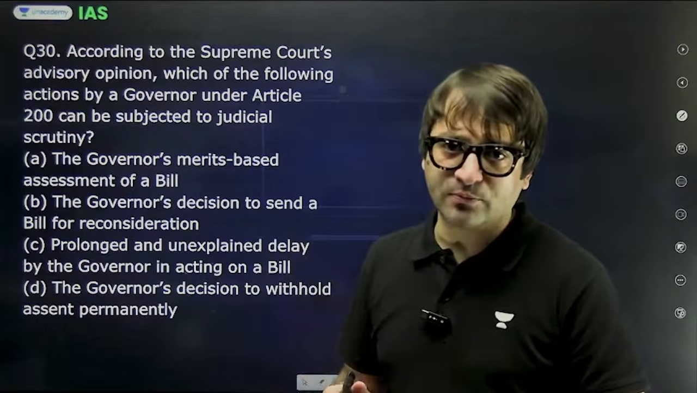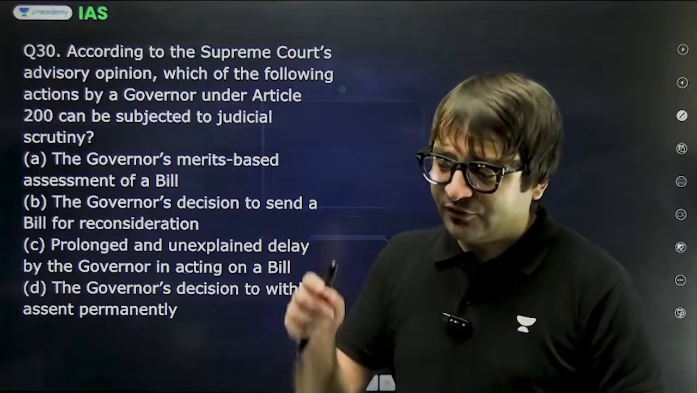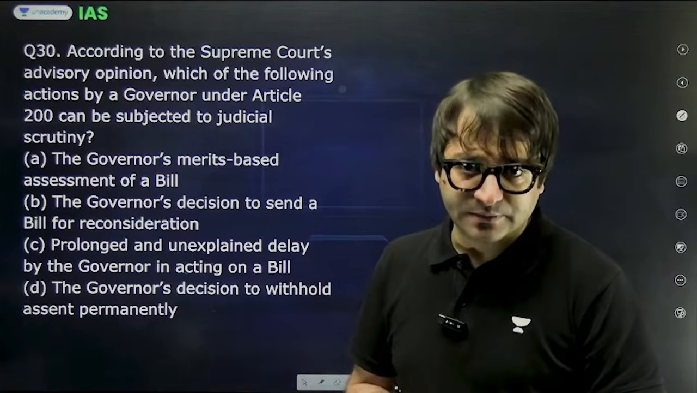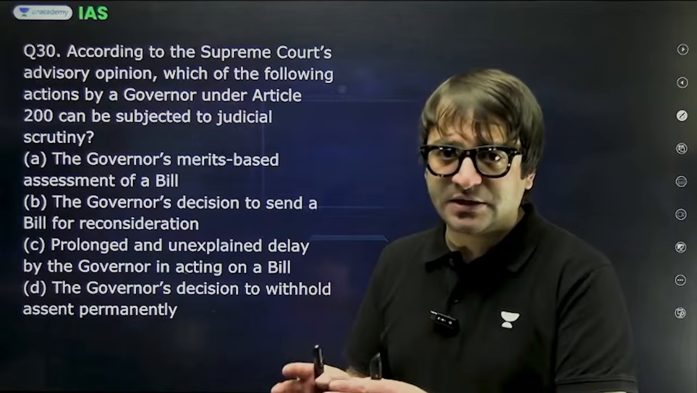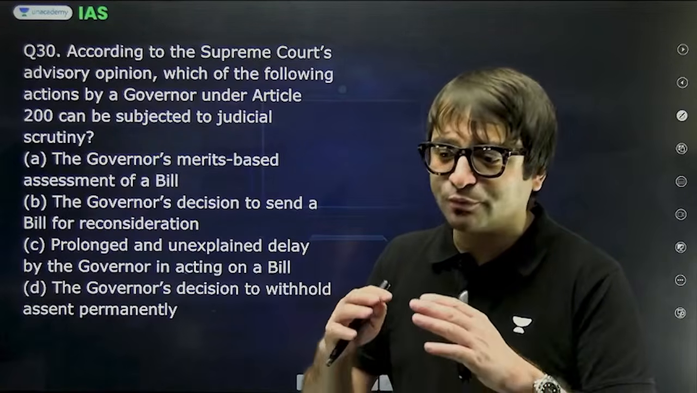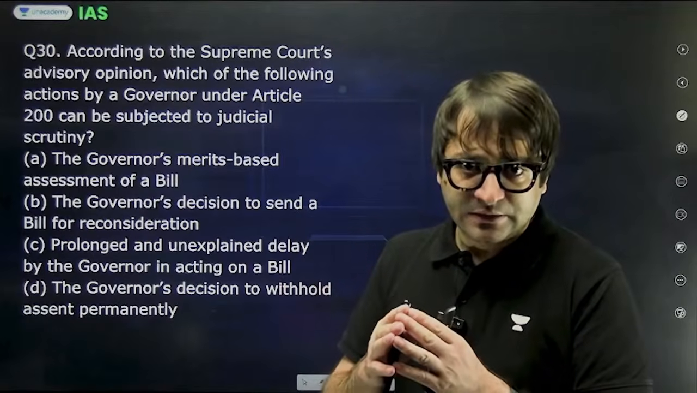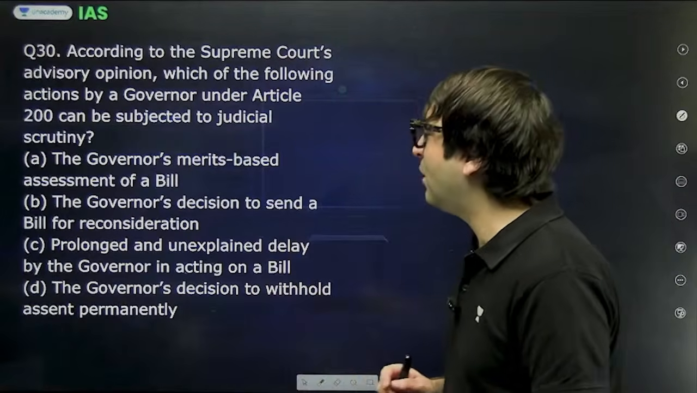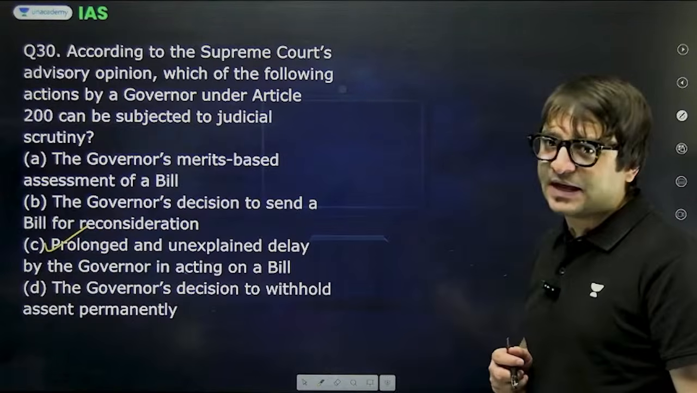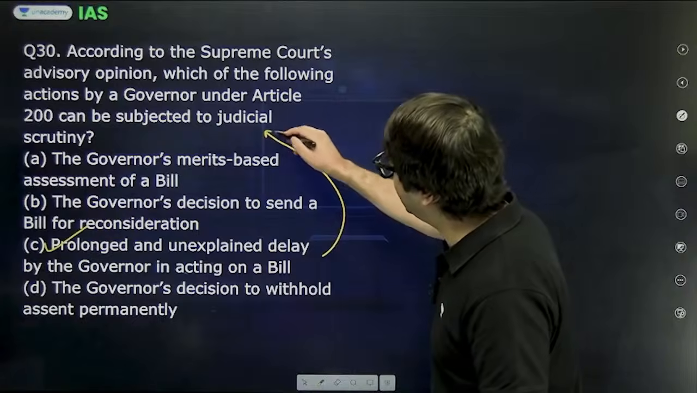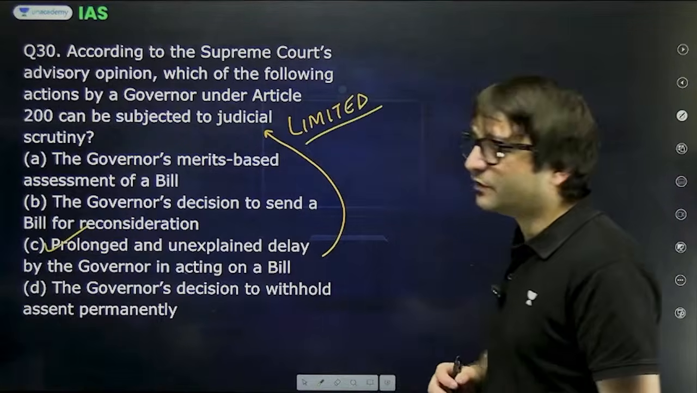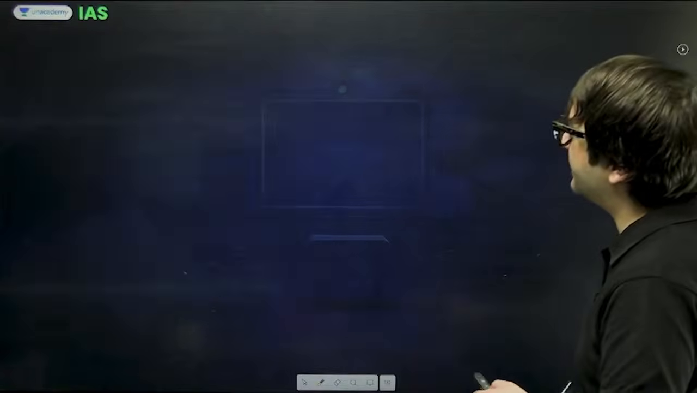Long story short, the Supreme Court in its advisory opinion said, we cannot fix timelines on the governors and the president to clear bills. But yes, if a bill is presented to the governor and the governor's action is prolonged, indefinite, in a sense the governor is not acting at all, so prolonged or unexplained delay by the governor in acting on a bill, that is subjected to what the Supreme Court said is limited judicial review. Clear? So C is the right answer.